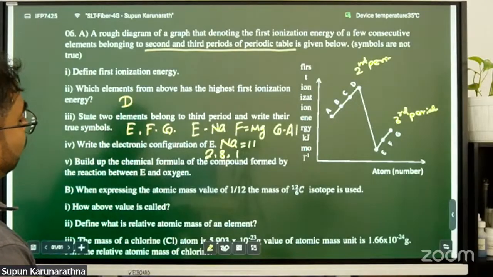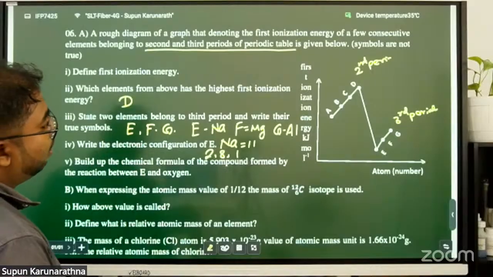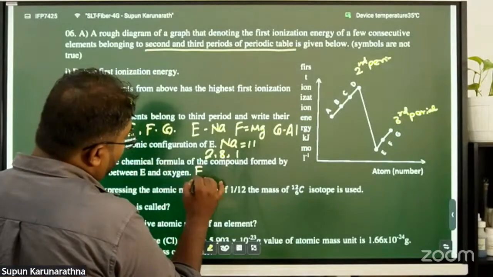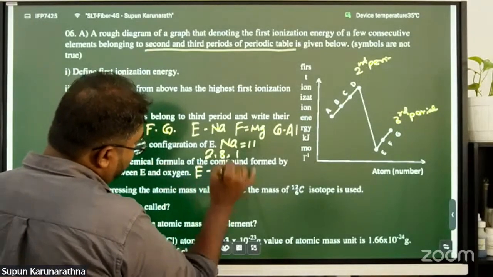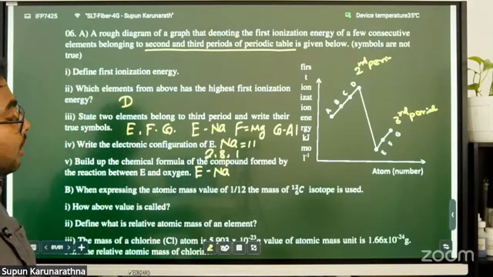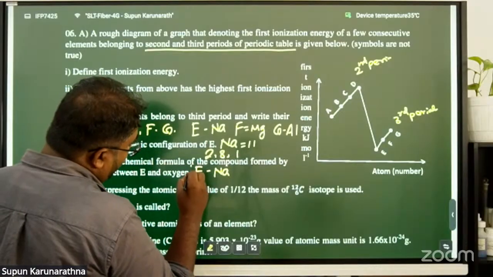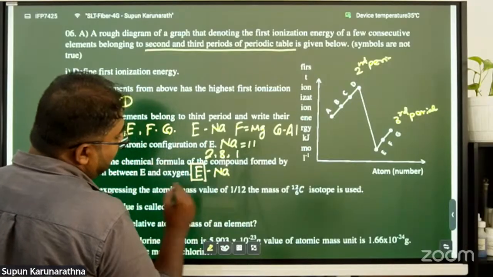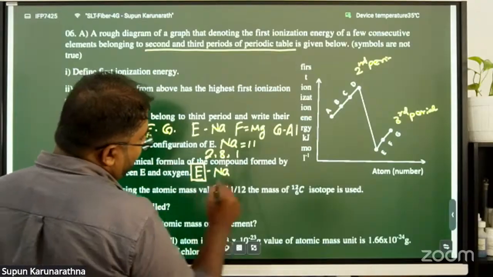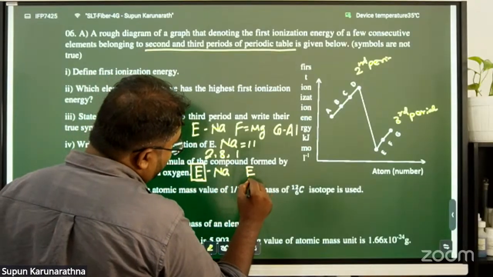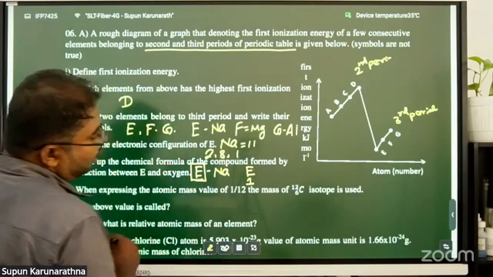Build up the chemical formula of the compound formed by the reaction between E and oxygen. E is sodium, and your answer should be written with E. E belongs to the first group, so its valency should be 1.